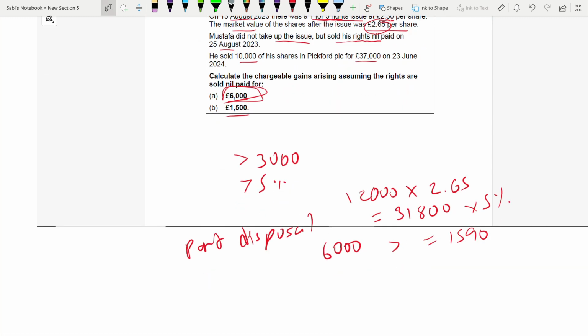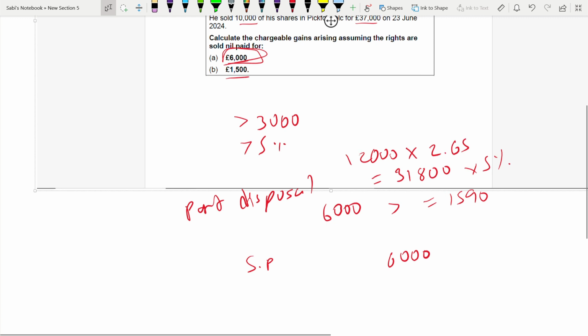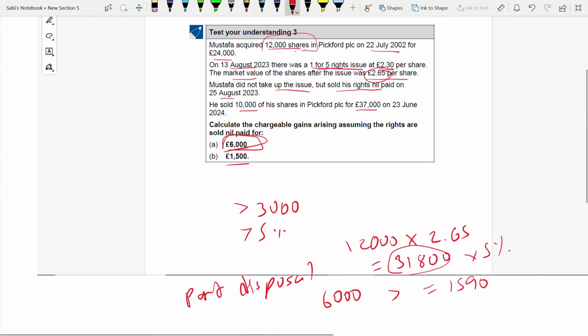Okay. What is the sale proceed? 6,000. For part disposal you have to apportion the cost. What is the cost? Remember, when we are doing it, we have to add the sale proceed to this 31,800. That is the value of the shares after the right issue. And what is the cost? It is 24,000.